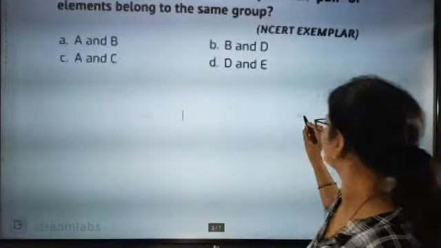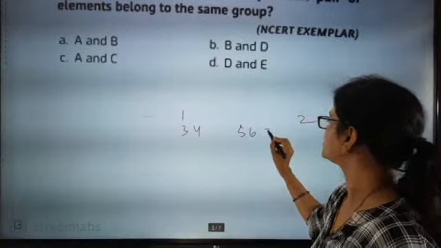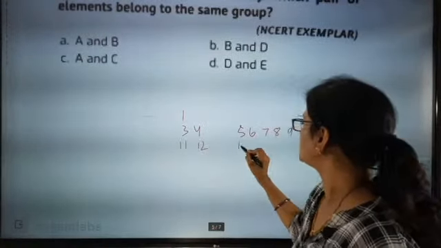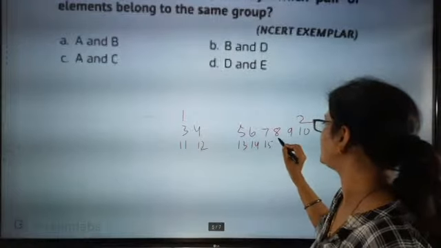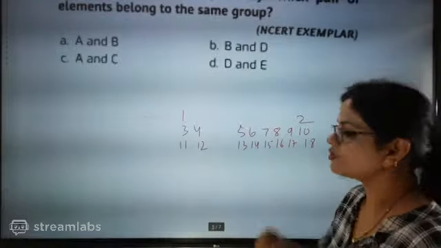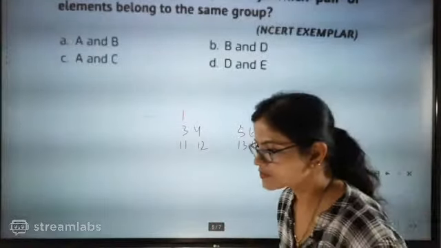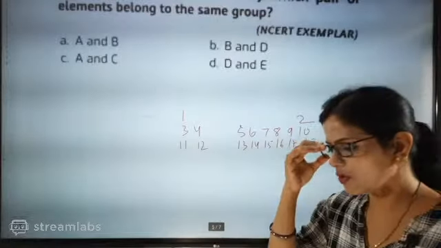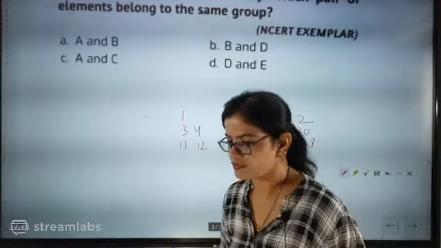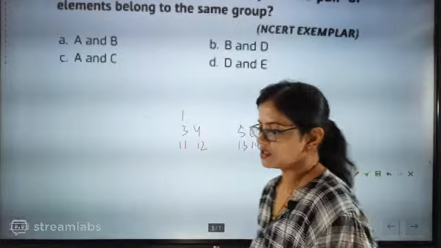So 1, 2, focus here, 3, 4, 5, 6, 7, 8, 9, 10, 11, 12, 13, 14, 15, 16, 17, 18. Now beta, check which numbers are given to you. Okay? Auntie time? No problem beta, no problem. It happens.